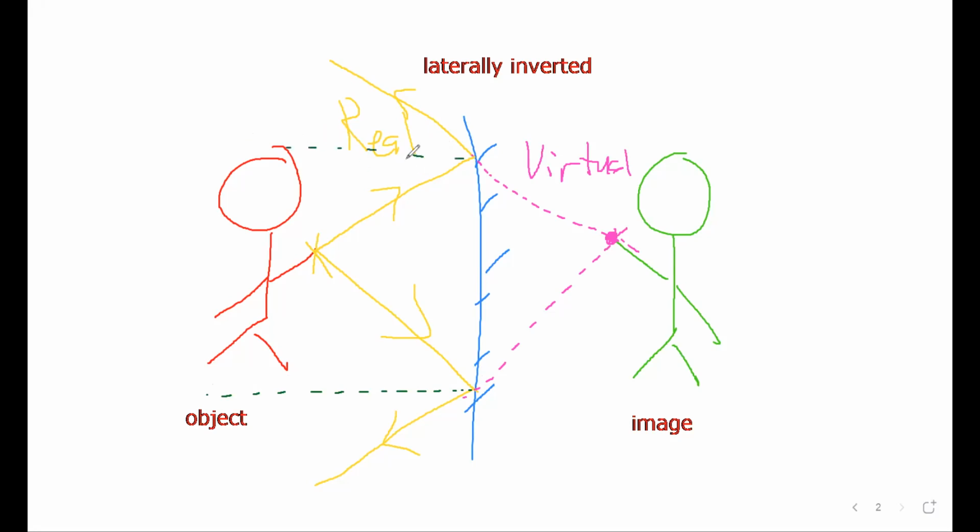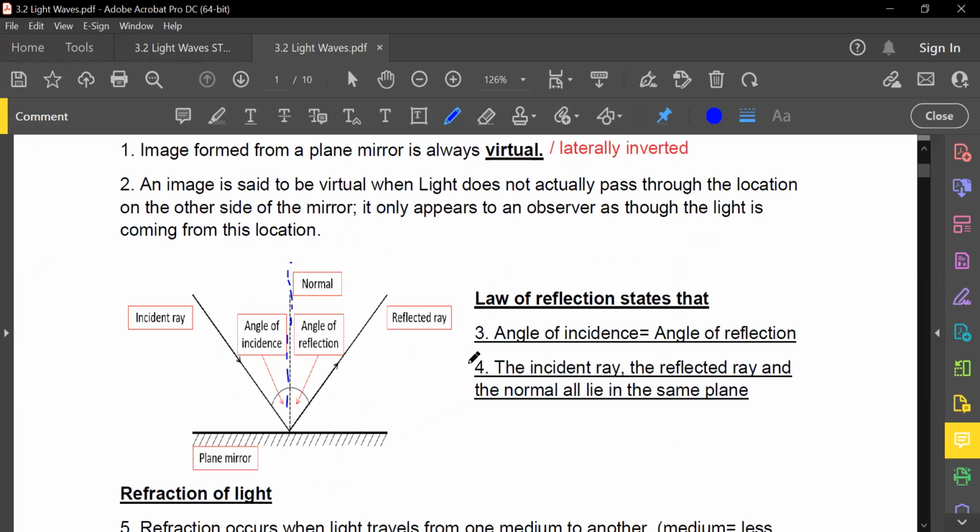And from here, this is the incident angle, this is the reflected angle, this is the incident ray, sorry, this is the incident ray, reflected ray, incident ray, reflected ray. This will be the incident angle. This is obviously the reflected angle. Same thing, incident angle here, reflected angle here, okay? Incident angle and reflected angle must be the same. This is the law of reflection, which is obviously common sense at this point, right?